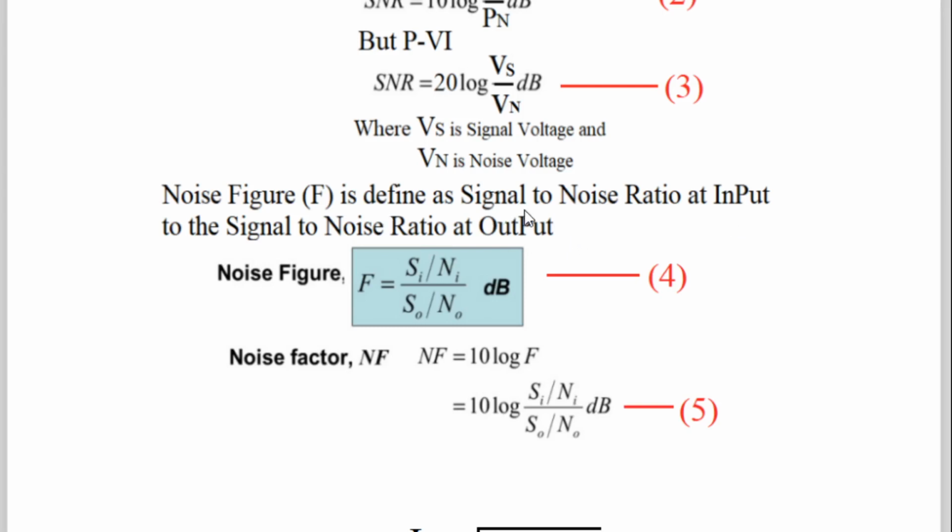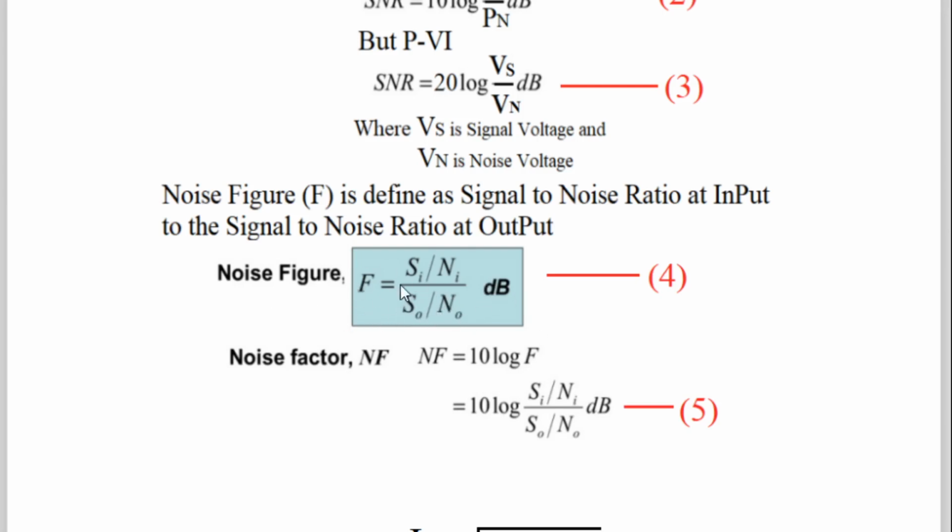So noise figure F is equal to the signal to noise ratio at the input, Si divided by Ni, divided by the signal to noise ratio at the output, S out divided by N out. Out is written by only O, and this is the noise figure.